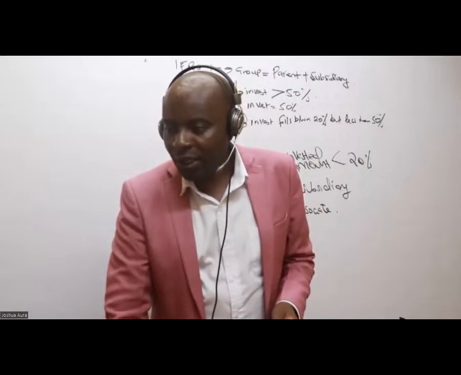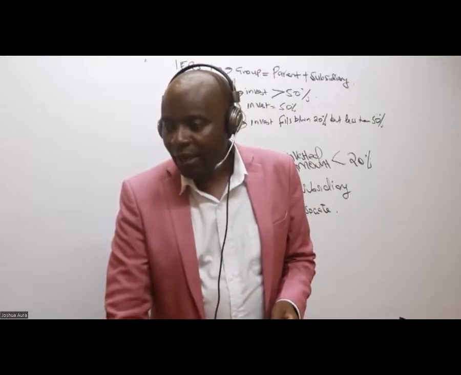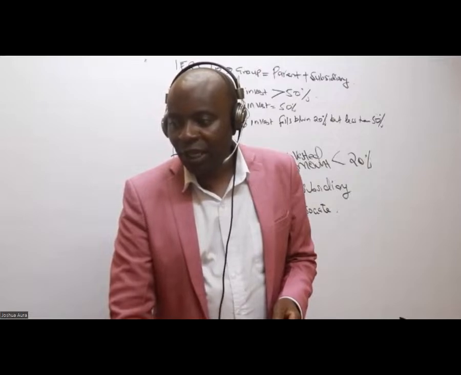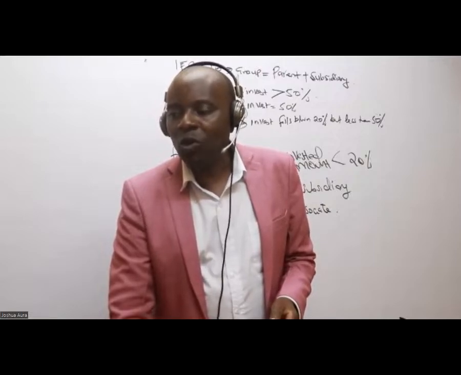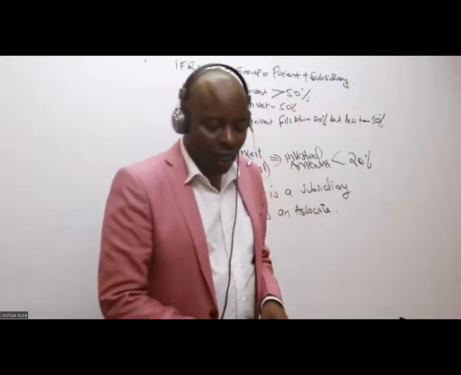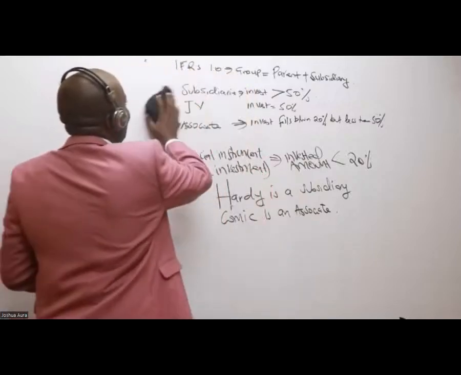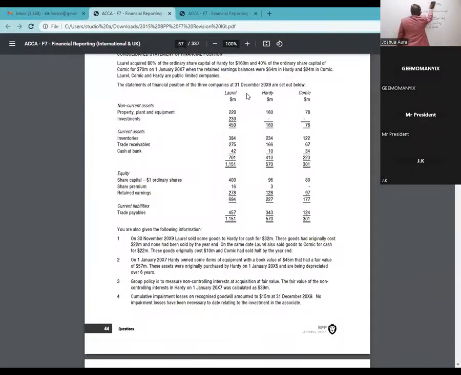So then what I will do, ladies and gentlemen, Sheila is asking a very good question there. What I'll do here, it's page number 44, Sheila, I will come and copy this. This is how I start doing this question. I'll write there the name of the parent. The parent is called Laurel.